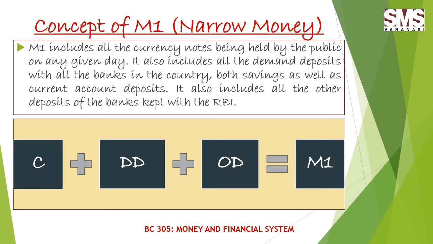Here you can see M1 can be calculated with the help of C plus DD plus OD. Here you can see the equation which is used to measure the first money supply, that is M1, which is also termed as narrow money.